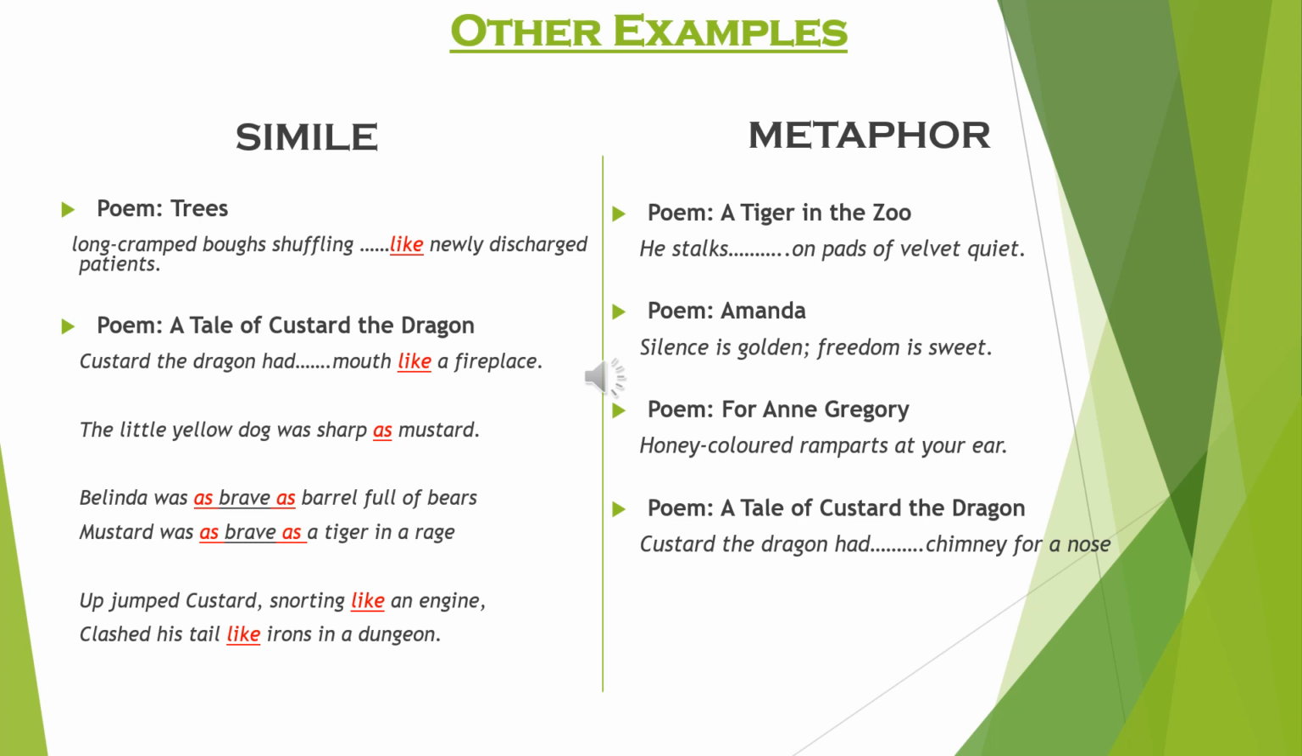Last, we have poem A Tale of Custard the Dragon, and the line is Custard the dragon had chimney for a nose. If the phrase was nose like a chimney, then it would have been a simile. But here they are saying that he had a chimney for a nose. That means his nose was a chimney. Thus, it becomes an example of metaphor.